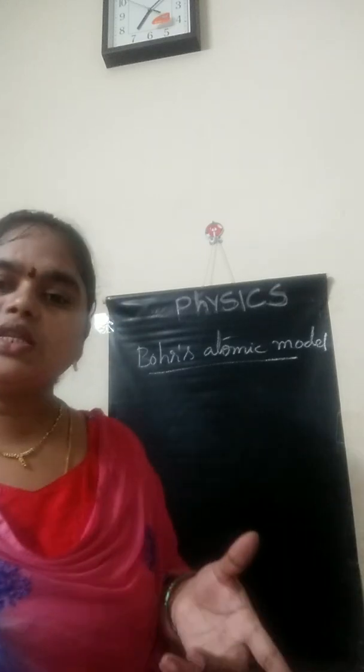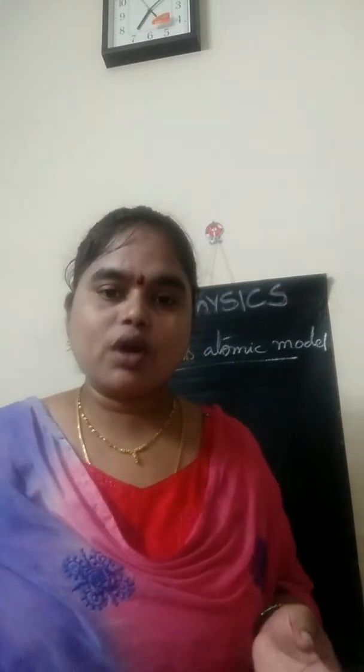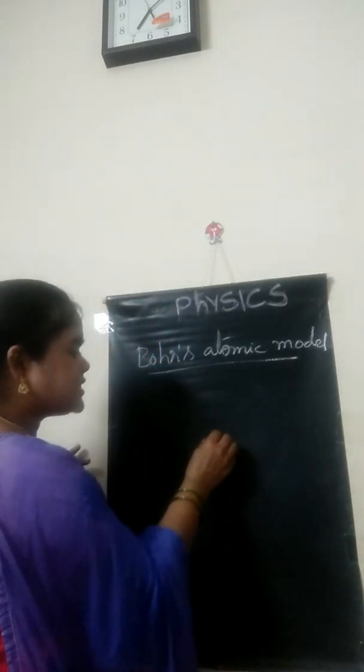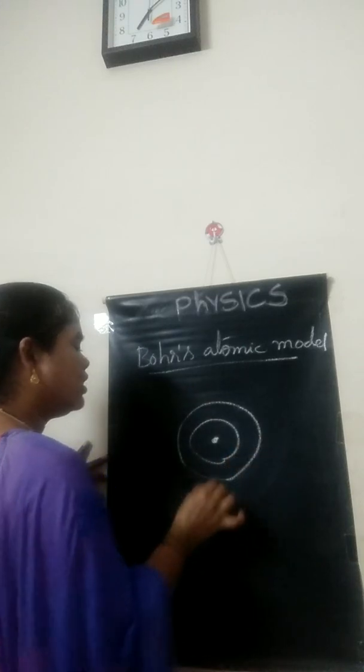What did he propose in this atomic model? To explain this model, I need to draw one diagram, like a nucleus at the center and orbits around the nucleus.